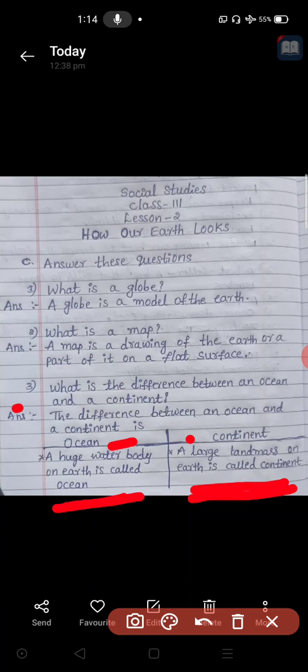How many oceans are there? How many continents are there? Already you know that. There are 4 oceans and there are 7 continents. They are the land areas. One land area is considered as Asia, one more as South America, one more North America, Africa, Europe, Australia, Antarctica. These are all land areas, continents we are calling them. This is the difference between an ocean and a continent.